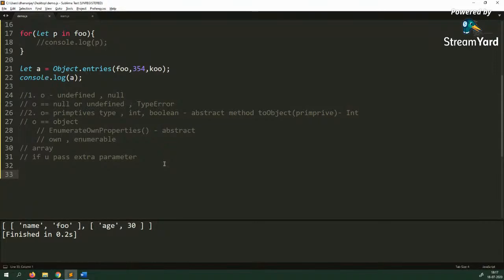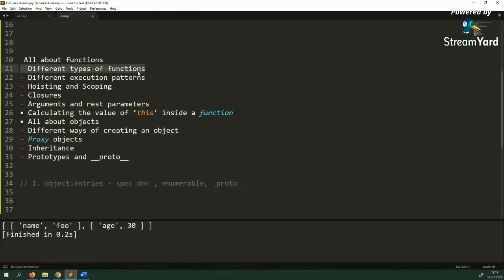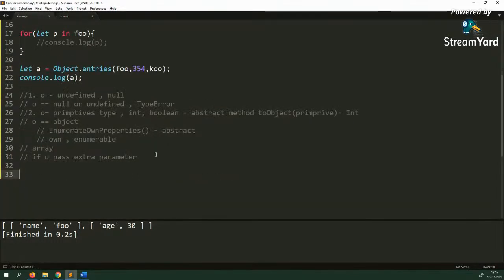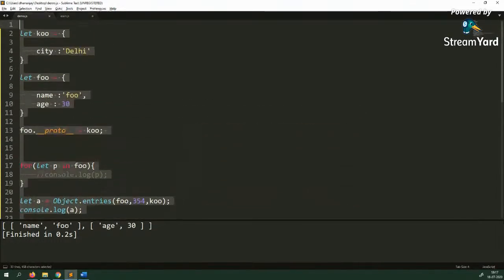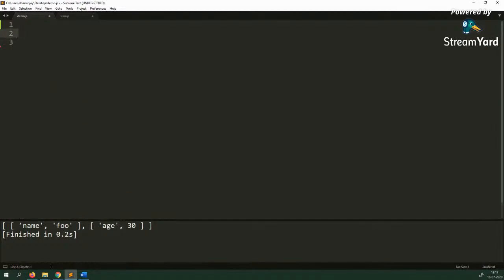Okay, next what we are going to do is look at what functions are and the different types of functions. In JavaScript, you can create a function in 4 ways. A function can be created in 4 ways. And the first way of creating a function is called function